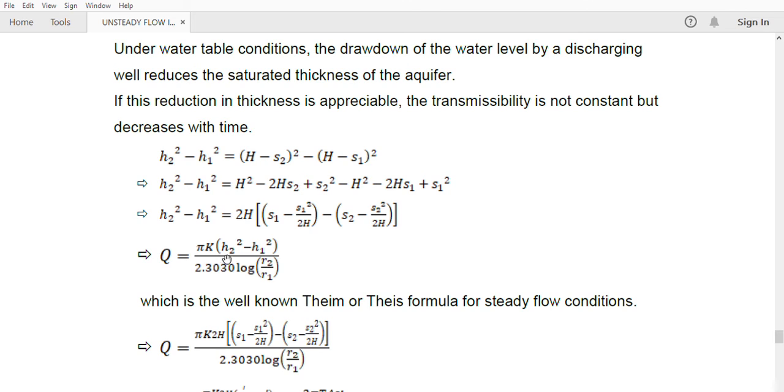So what we are doing here is, instead of h2 square minus h1 square, we are substituting another value. What is this h2? H2 is nothing but capital H minus s2, that is total head minus drawdown. Okay, and similarly h1 will be equal to capital H minus S1. So these values are substituted and we have simplified the equation for getting this one. Okay, h2 square minus h1 square is equal to this one. So that value will be substituted in this steady state equation.